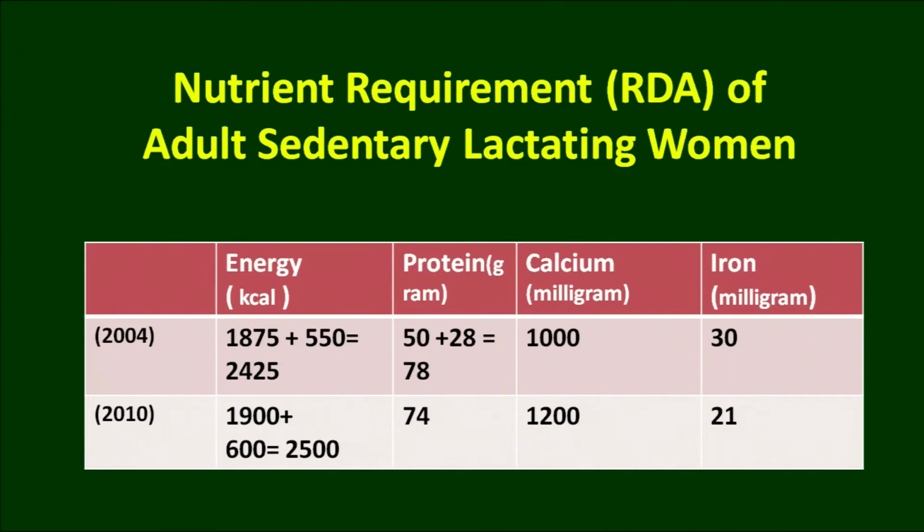1900 plus 600, that becomes 2500. That means an additional 600 calories are required to feed a baby for 6 months, because the baby is totally dependent on the mother for the feed. So, energy requirements are much higher. Protein requirements are a little less than for pregnant women, but the calcium and iron requirements are the same as for the normal healthy woman.